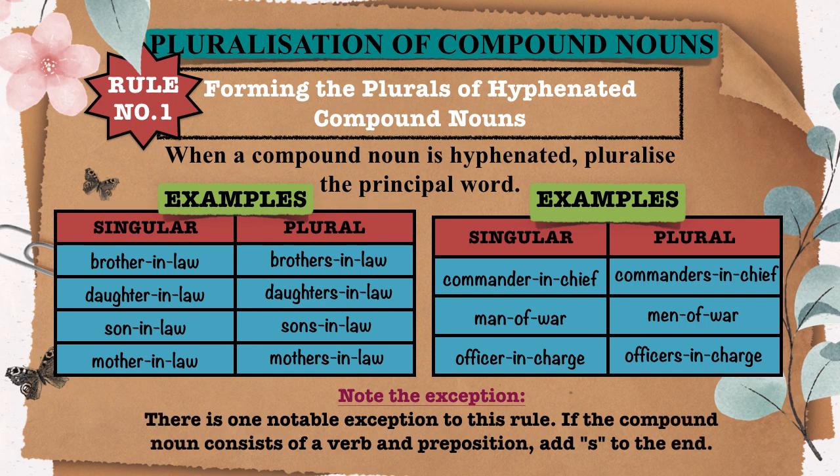Note the exception. There is one notable exception to this rule. If the compound noun consists of a verb and preposition, add s to the end. Rule number 7 will address this topic.